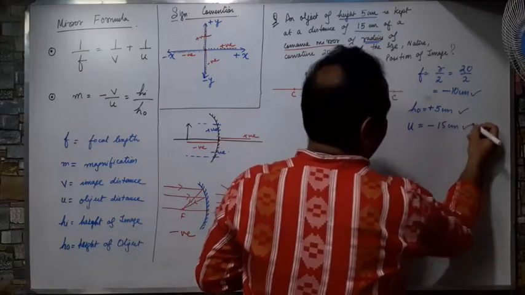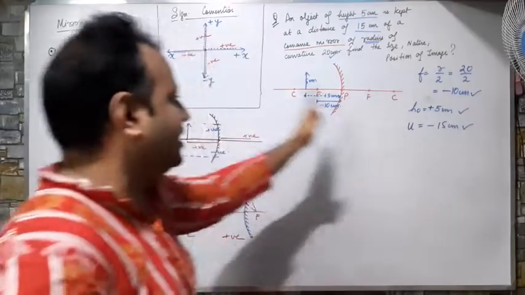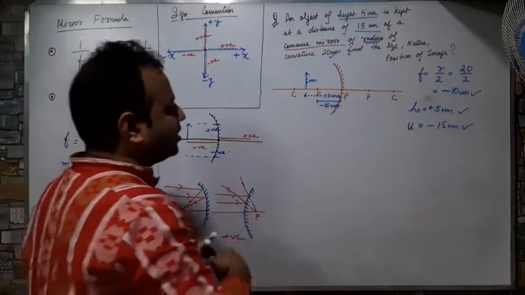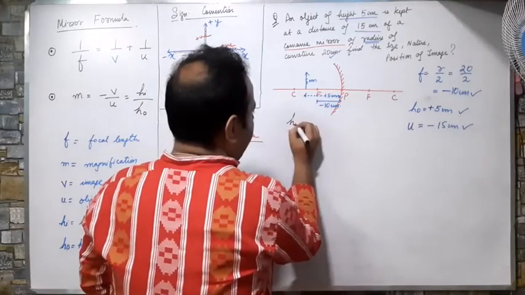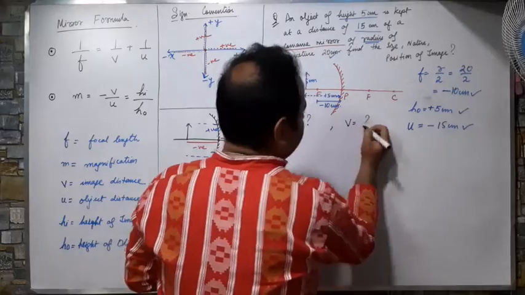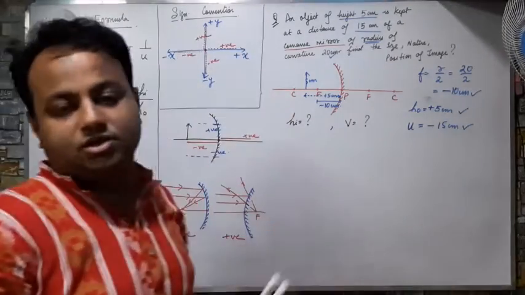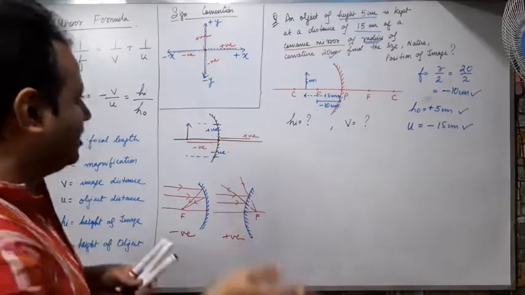So I have got 3 values out of here. I will use these 3 values in calculating the other 2. Which ones do we need to find? We need to find the height of image and the position of the image. Height of image and position of the image. Right? Let's find them.